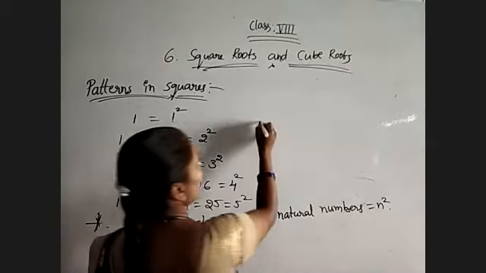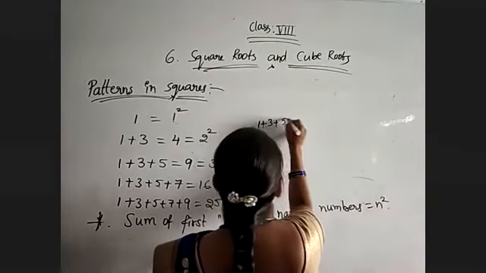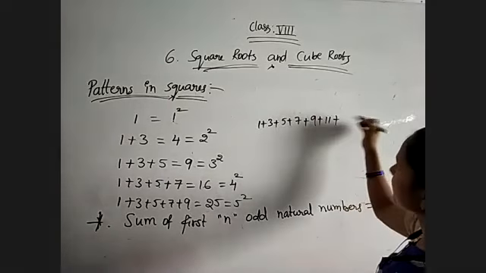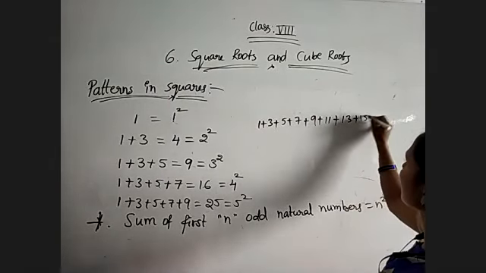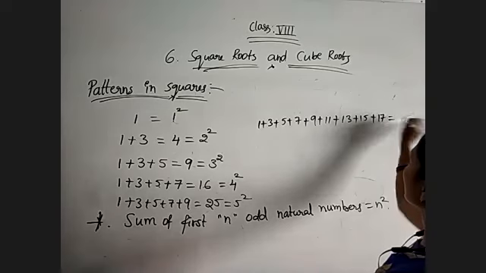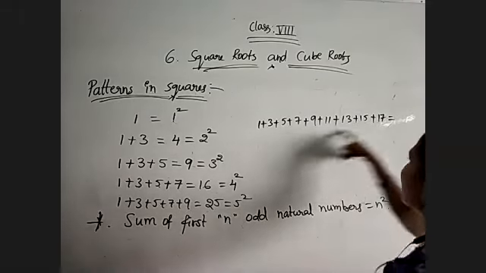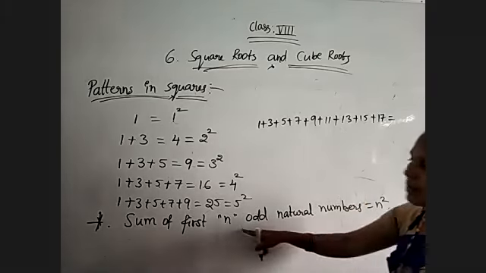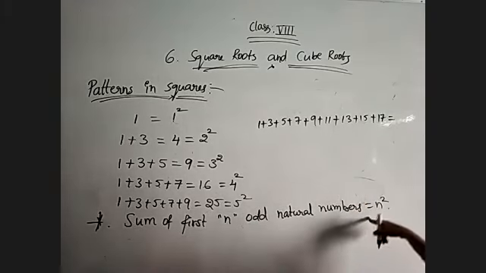Suppose I have 1 plus 3 plus 5 plus 7 plus 9 plus 11 plus 13 plus 15 plus 17, and I want to find the sum. To do the addition it will take some time, but we have that the sum of the first n odd natural numbers is equal to n square.